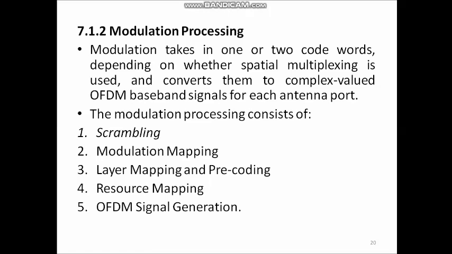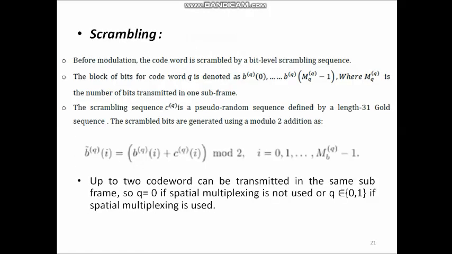The modulation processing consists of scrambling, modulation mapping, layer mapping and precoding, resource mapping, and OFDM signal generation. Scrambling is the first step in the modulation processing. Before modulation mapping, the code word is scrambled by a bit level scrambling sequence. The block of bits for code word Q is denoted as b^(q)(0), b^(q)(1), and so on up to b^(q)(M_bit^(q) minus 1). Here M_bit^(q) represents total number of bits transmitted in one subframe. So it gives the length of the code word Q.